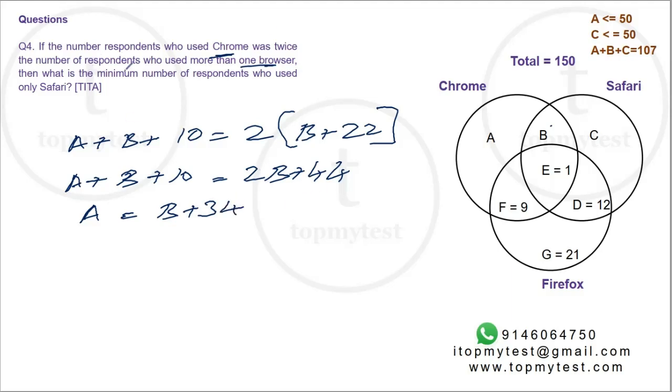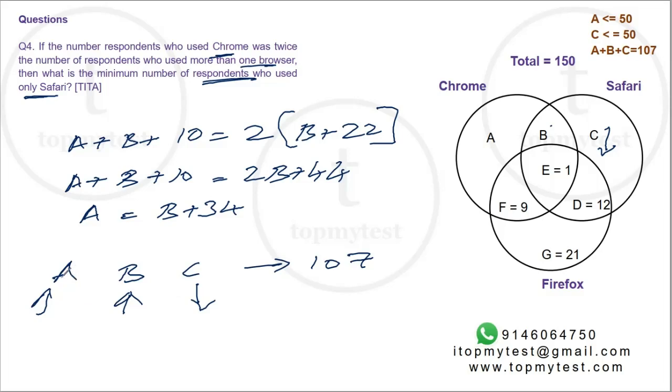Okay, now what is the constraint? What is the final question? What is the minimum number of respondents who use only Safari? I need to minimize C. Now I know A, B, C combined is 107. So to minimize C, I need to increase the values of A and B as much as possible. I know the maximum value of A is 50. That's the constraint, right? I need to increase the value of B as much as possible too. The other constraint with B is that B should be equal to A minus 34. So to increase the value of B, I need to increase the value of A. I cannot change this 34.